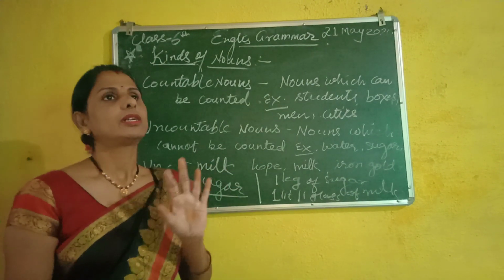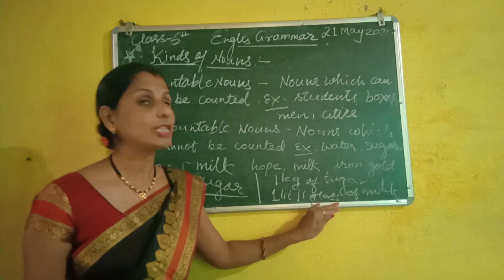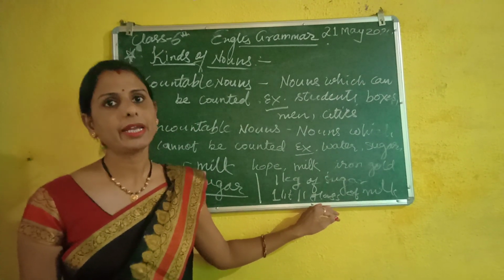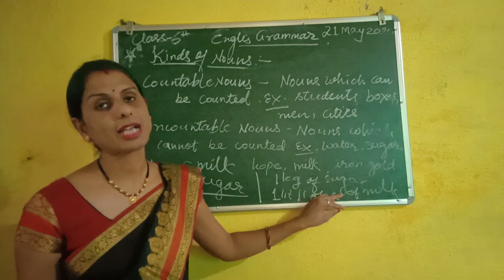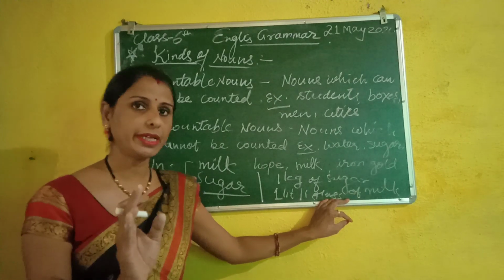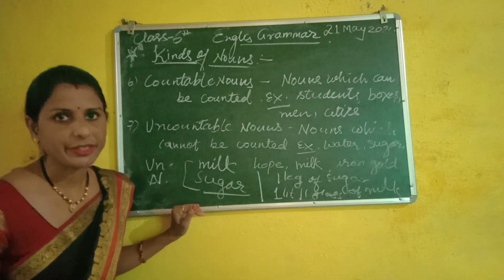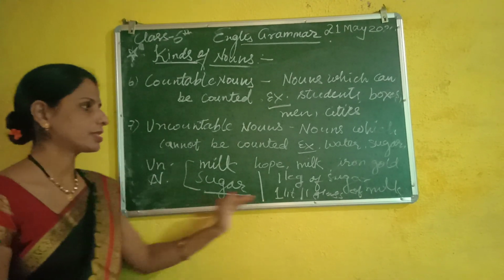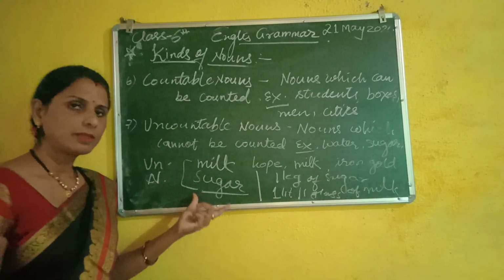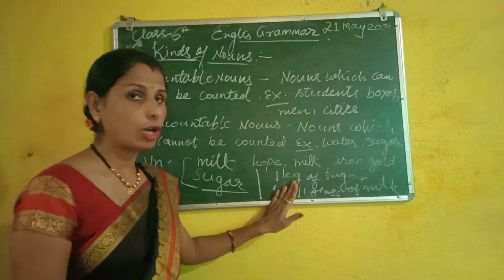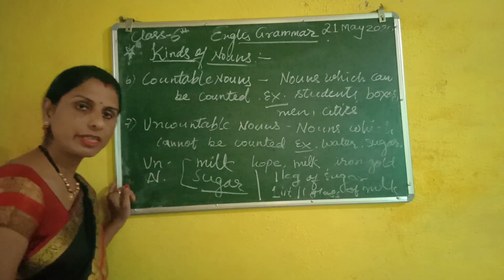In the morning, I drank 2 glasses of milk. In the morning, I had 2 cups of tea. So this is countable here. We are counting the quantity. And here we are not giving the quantity, so they are uncountable. Here they will become countable. So these are the examples of uncountables, and these are not. All the liquids come under the examples of uncountable.